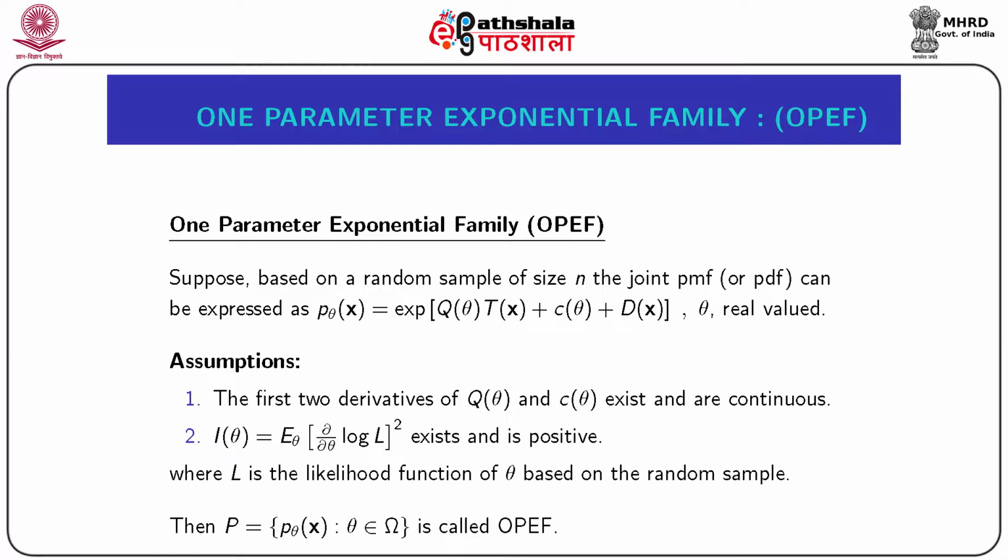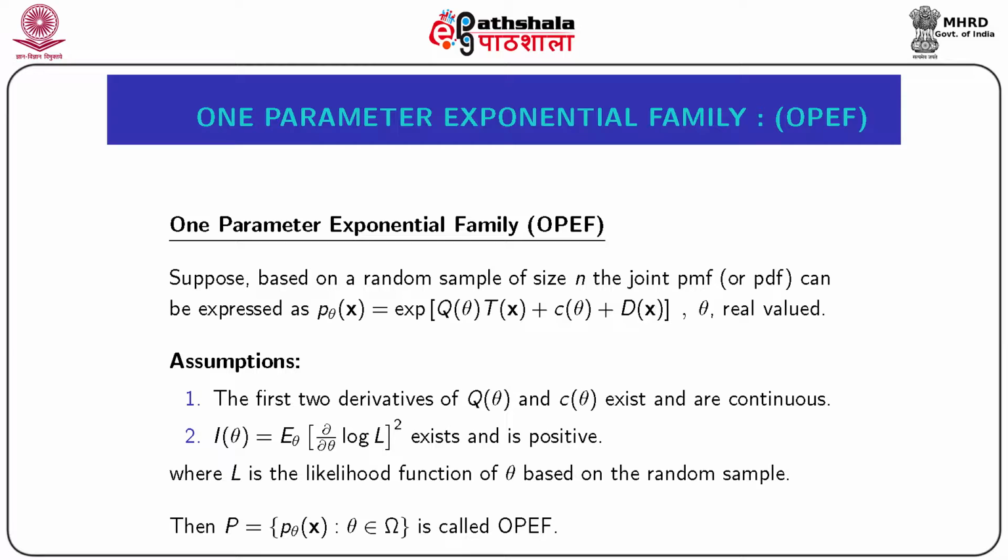Also, suppose the joint PMF or PDF p_θ(x̃) satisfies the following two assumptions. Number 1, the first two derivatives of the functions q(θ) and c(θ) exist and are continuous.